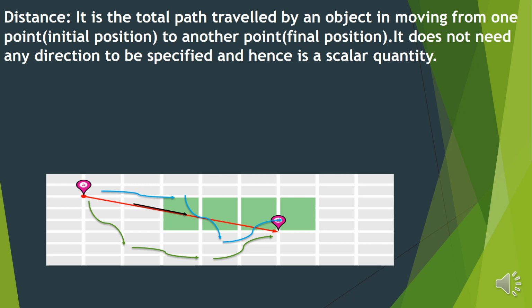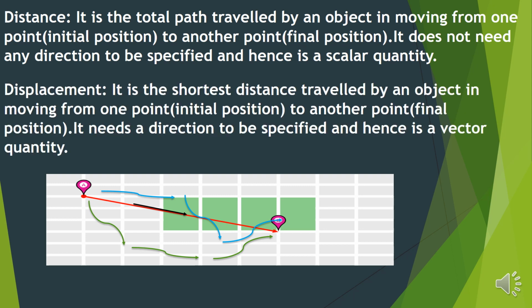Now from these paths, which will be the shortest path? Of course, it will be the straight line shown by the black. That shortest path becomes the displacement. So displacement is the shortest distance traveled by an object in moving from one point to another point.